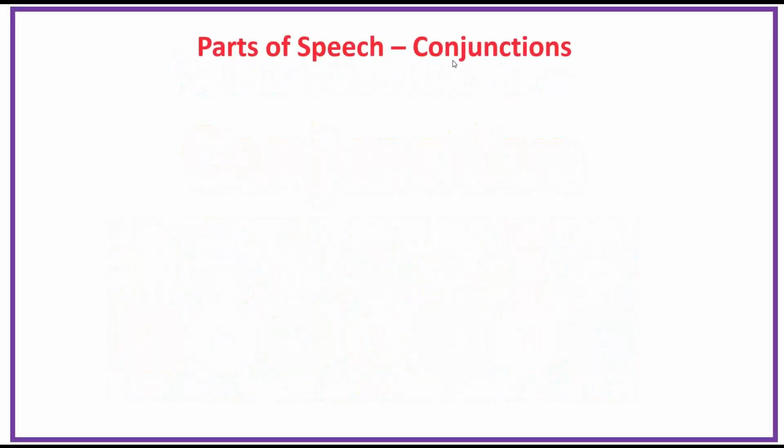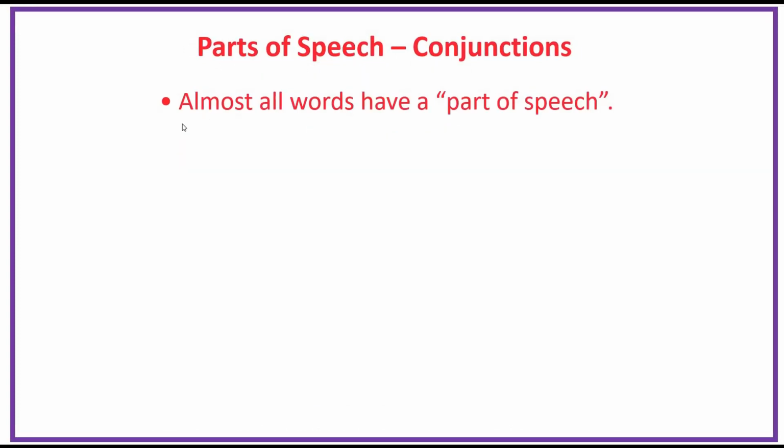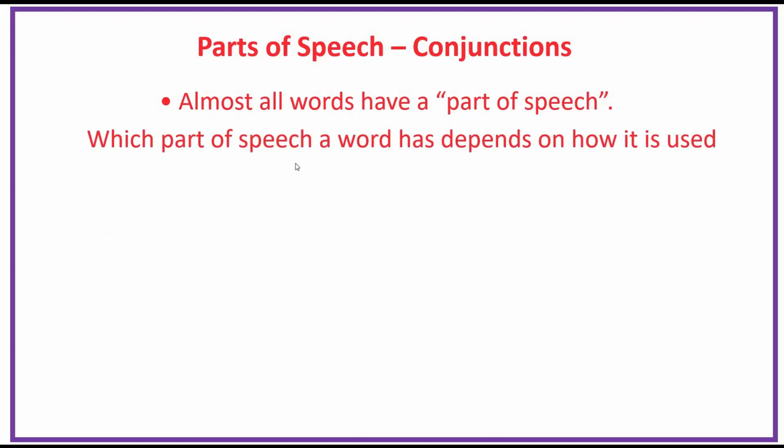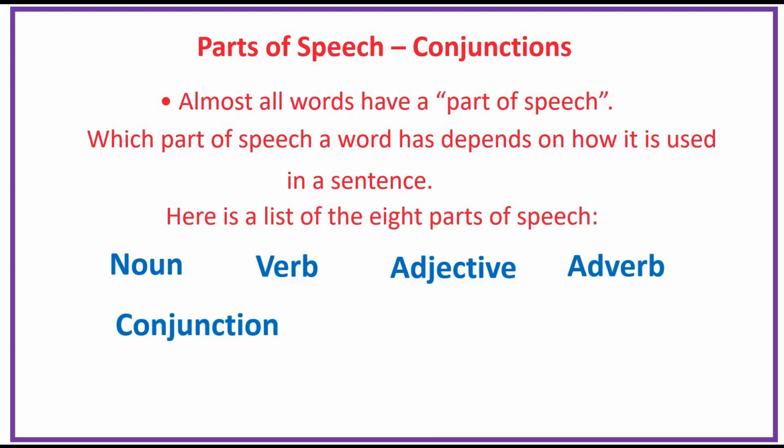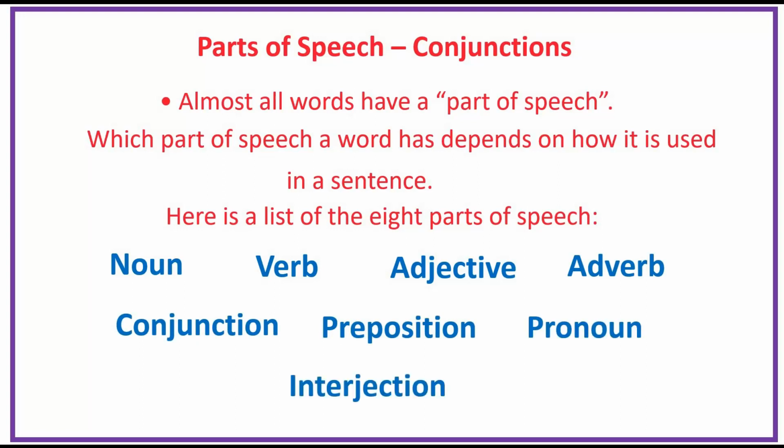Parts of speech: conjunctions. Almost all words have a part of speech. Which part of speech a word has depends on how it is used in a sentence. Here is a list of the 8 parts of speech: noun, verb, adjective, adverb, conjunction, preposition, pronoun, and interjection.